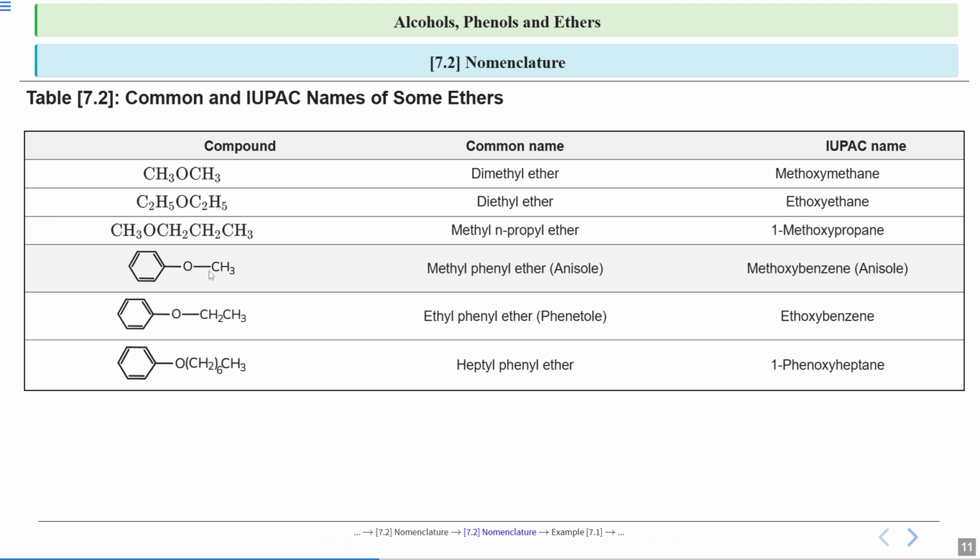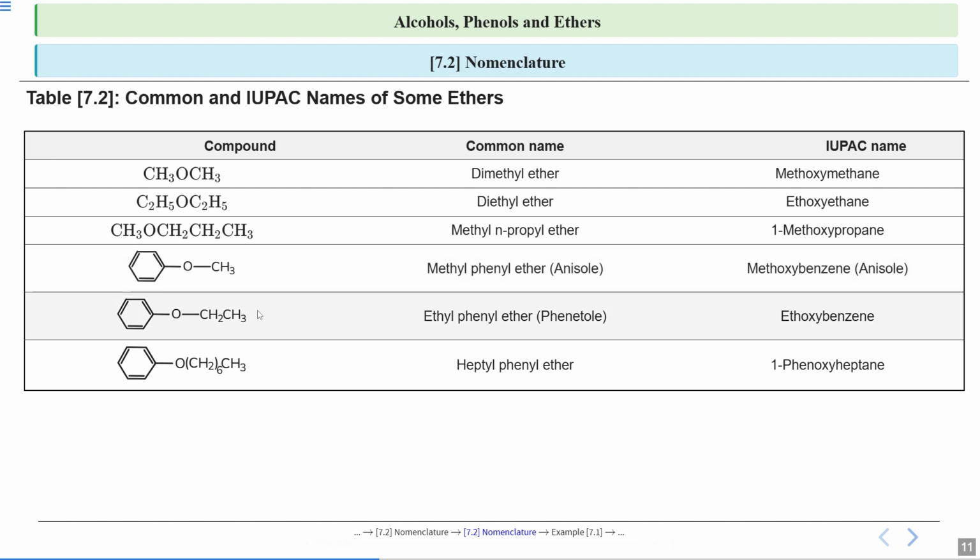First select the longest carbon chain as the parent alkane. So this has 6 carbon atoms. So this will be your parent alkane. And the group to which this oxygen is attached is methyl. Here they have only 1 carbon atom. So we write methoxybenzene. And the common name I told you, you can also call it as anisole.